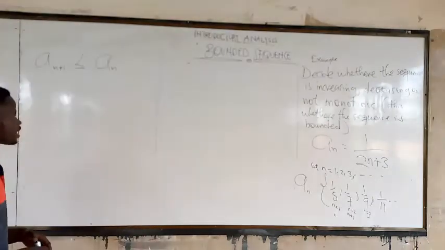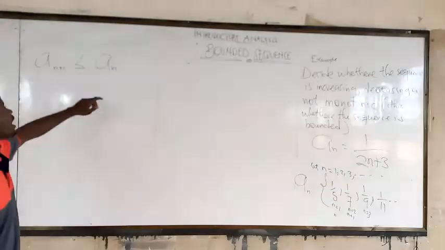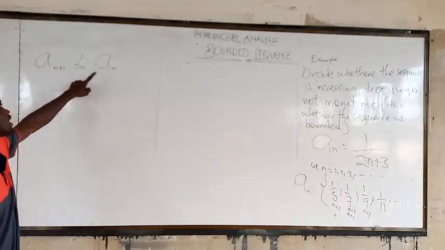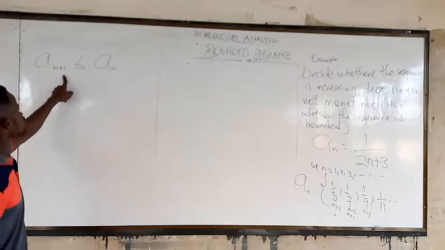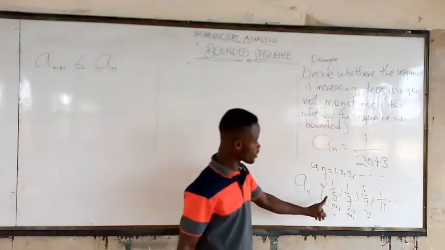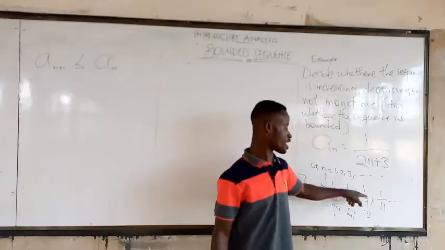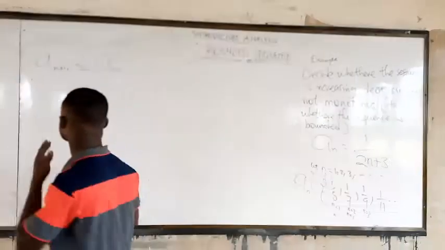The a of n. That means that a of n is greater than a of n plus 1. Alright? So this is greater than this is greater than that. I hope it's clear now.